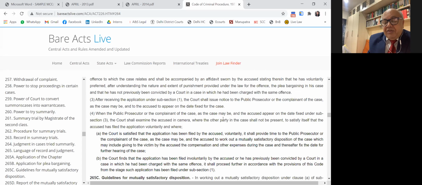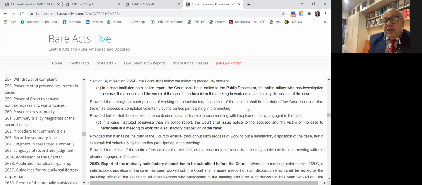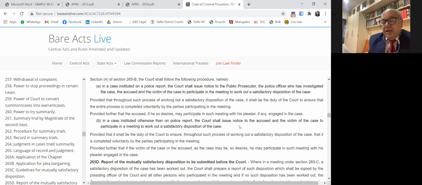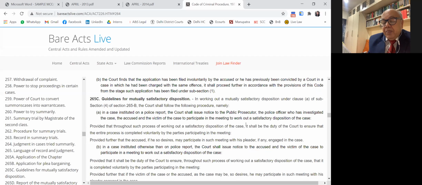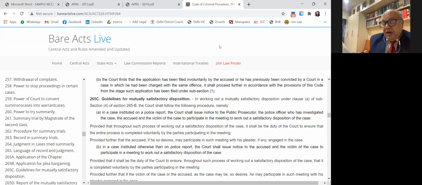Then the next step thereafter is that the court will issue notice to the public prosecutor in cases where the FIR is lodged and the cases are followed under section 173, or in cases of private complaint, notice is given to the other side. Both the parties remain present voluntarily. Then the court discusses in camera whether the accused is offering a satisfactory explanation and sufficient compensation to the victim in that regard. Then once the compensation formula is accepted, the next step to be taken by the magistrate is number 1,